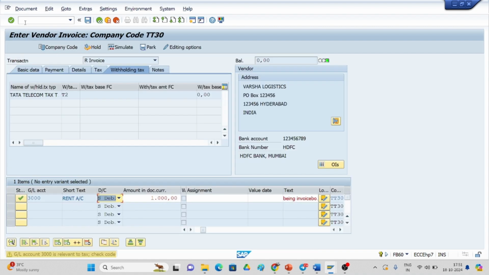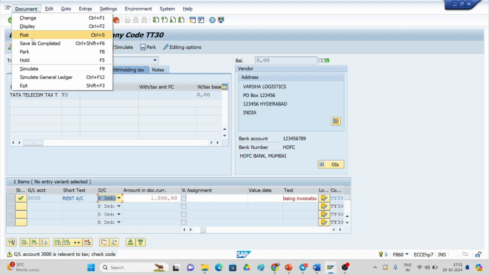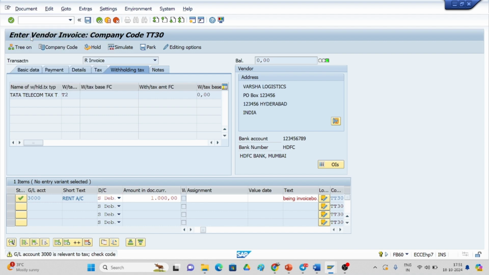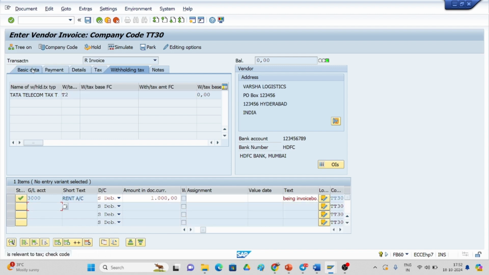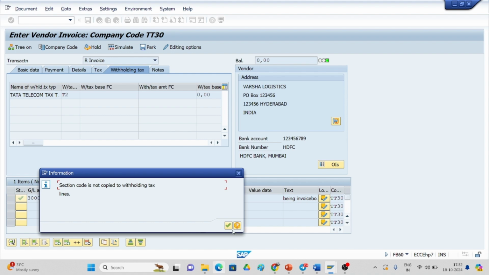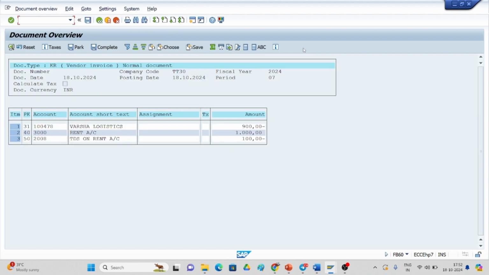You have to post it. That's the one I have told you. Just click on it and ignore the warning message. This is the entry.